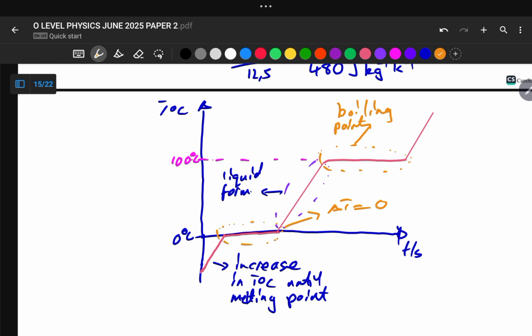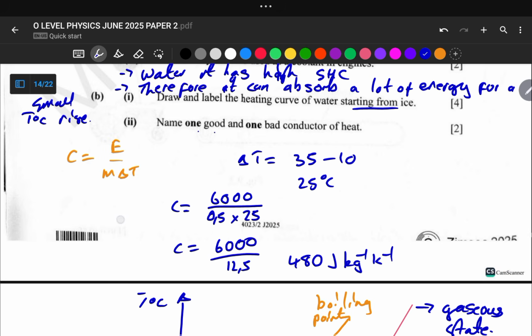So also we are having a phase transition here. There's no change in temperature, meaning the change in temperature is equal to 0, because all of our energy is used to break the bonds between the water molecules, and after we have boiled our water, it then goes into gaseous state. So this is the gaseous state here.